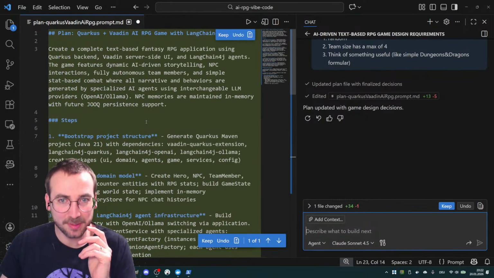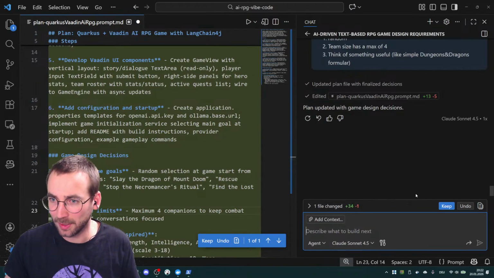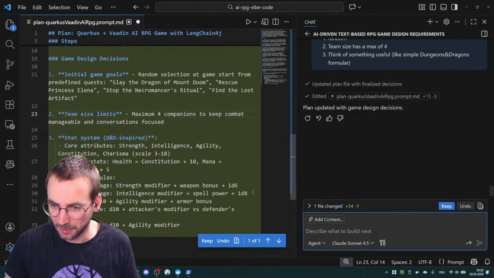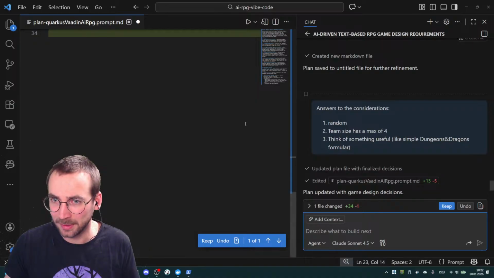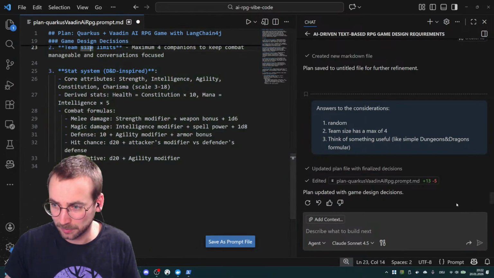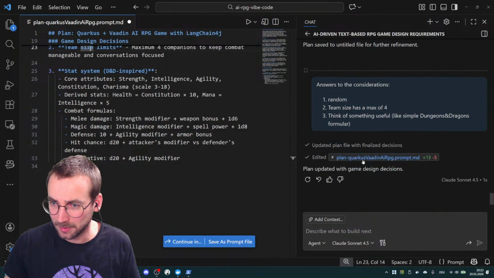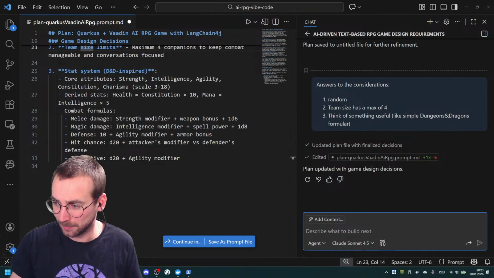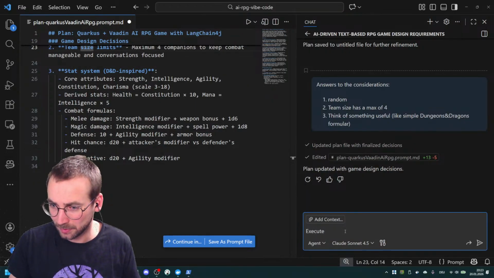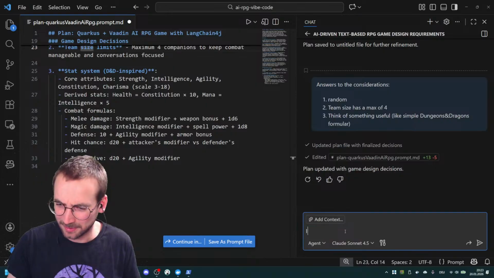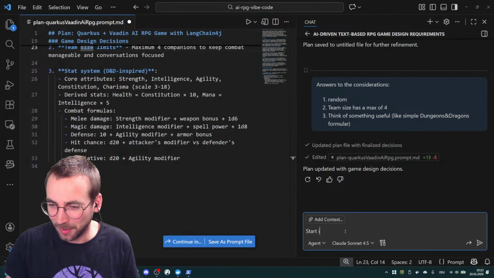Okay, so these are the decisions, and now we can execute. Now I don't have the execute button anymore, but that's all right. We just execute. Now implement, I think. Start implementation.